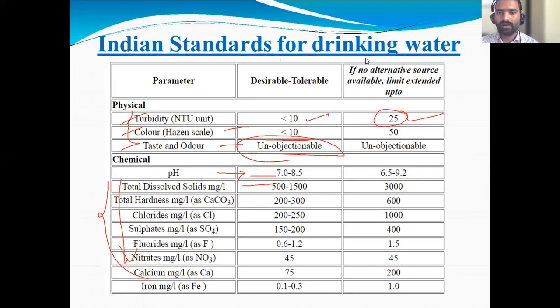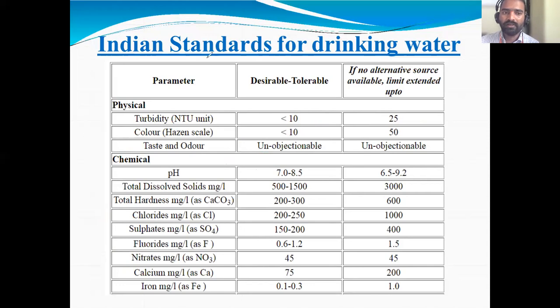You don't need to memorize this, you should just know what the parameters are. What are the physical parameters? Turbidity, color, taste and odor. Then the remaining are pH, total dissolved solids, total hardness, chloride, sulfate, fluoride, nitrate, calcium, iron.